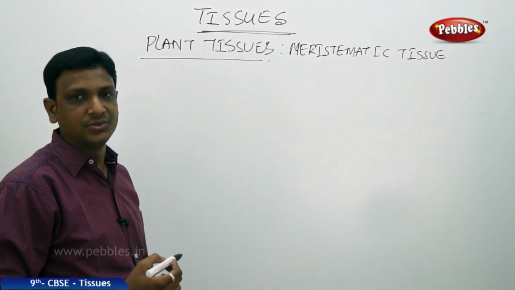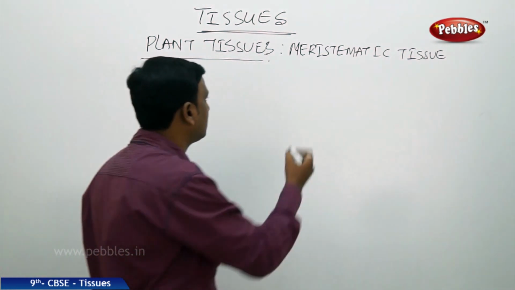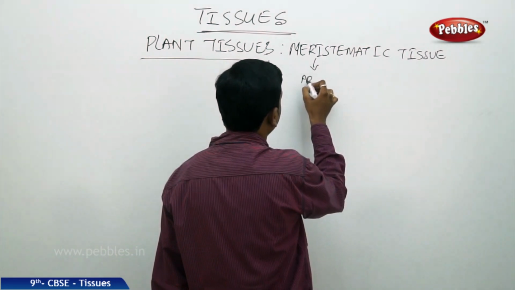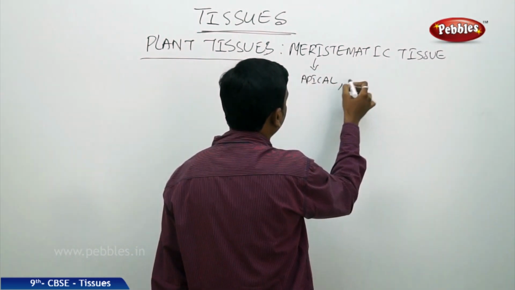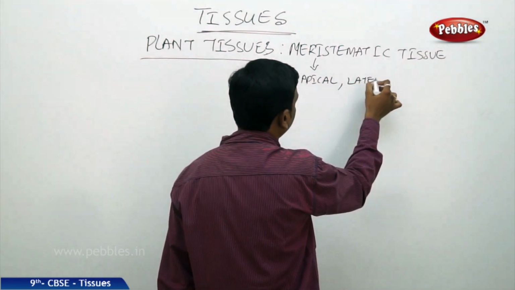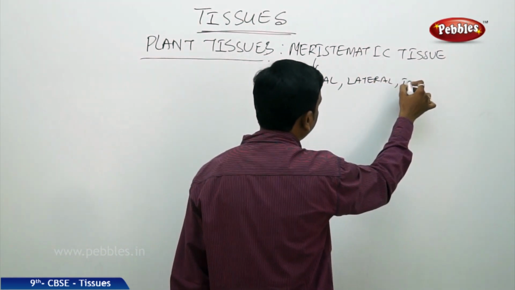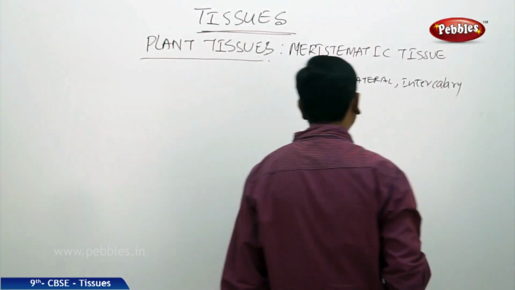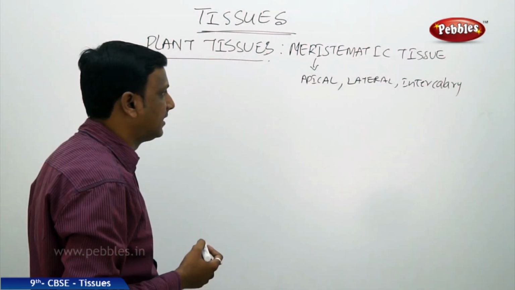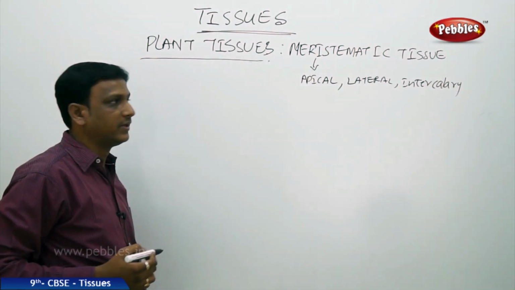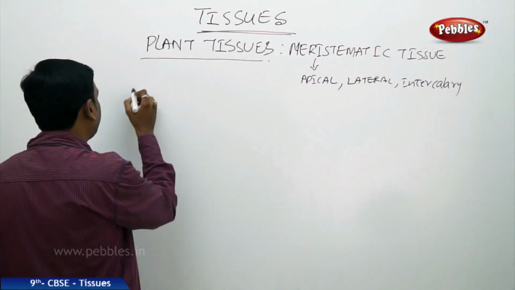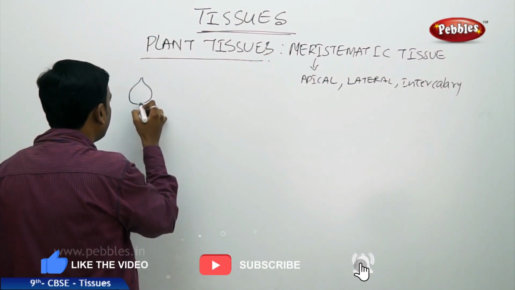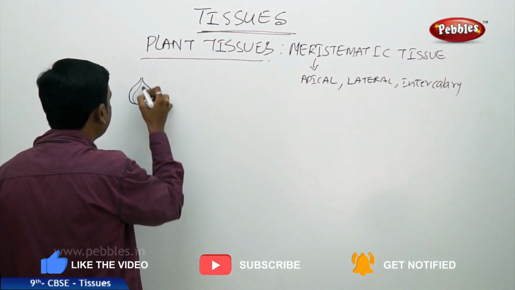So the meristematic tissues are of three different types. They are apical, lateral and intercalary. So let us see what are these apical, lateral, intercalary and the location where they are found in a plant. Before that, let us see that activity I told you about, to observe the active growth, the prominence of